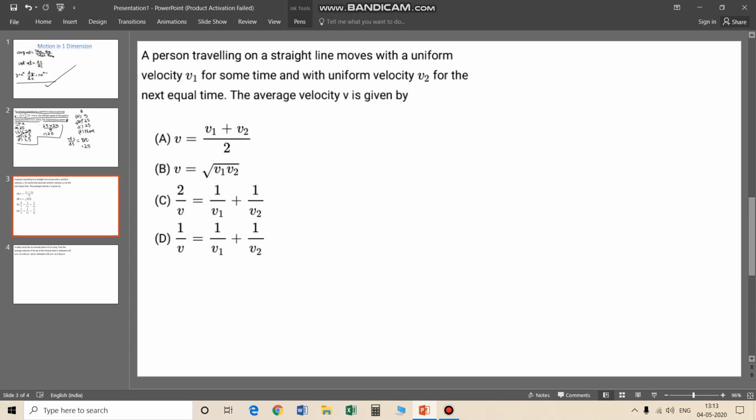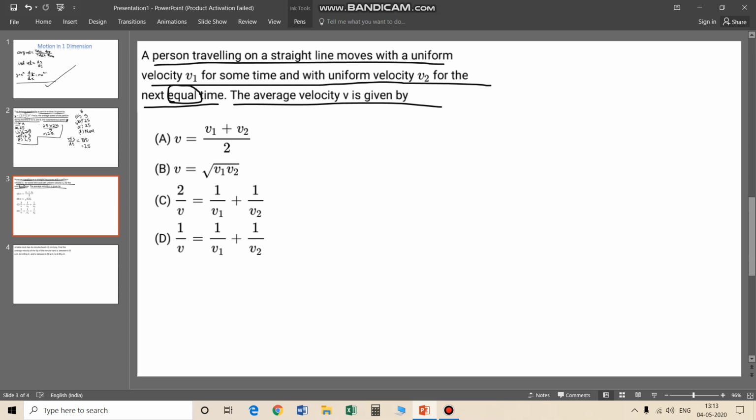Moving on to the second question. Here options are already given. We need only to find out the option. A person traveling on a straight line moves with a uniform velocity v1 for some time and uniform velocity v2 for the next equal time. This equal time is very important here. Find the average velocity v. Average velocity v we need to find.